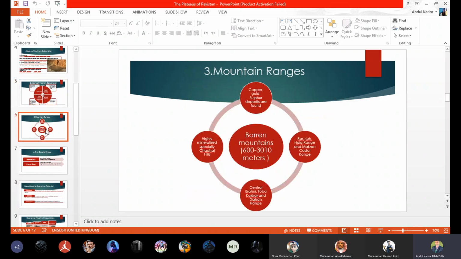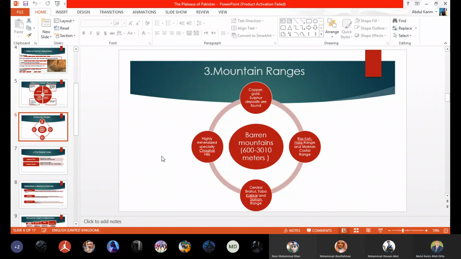Now we have the mountain ranges: Chagi Hills, Toba Kakar Range, Rasco Range, Hala Range, Makran Coastal Range, Brahui Range, Siahan Range. So they are some of the mountain ranges located in the Balochistan plateau.